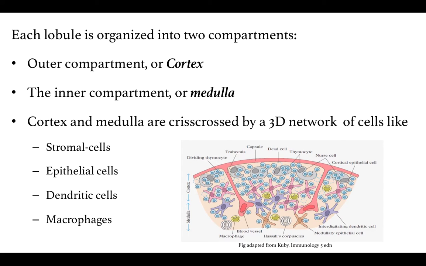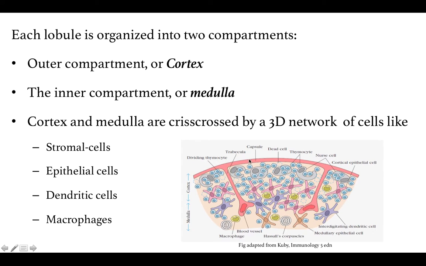Each lobule is organized into two compartments. The outer compartment is referred to as the cortex, while the inner compartment is referred to as the medulla. The cortex is densely populated with immature thymocytes, while the medulla is sparsely populated and the cells that are present are the mature lymphocytes.